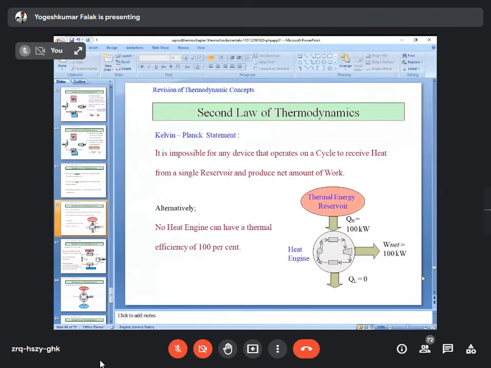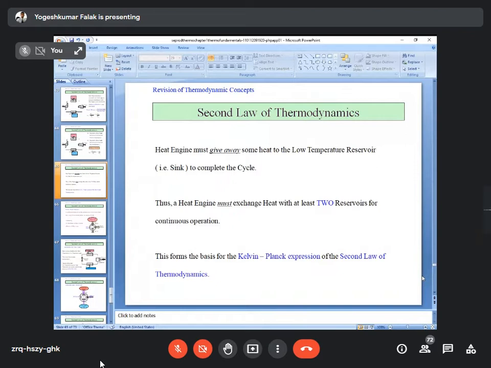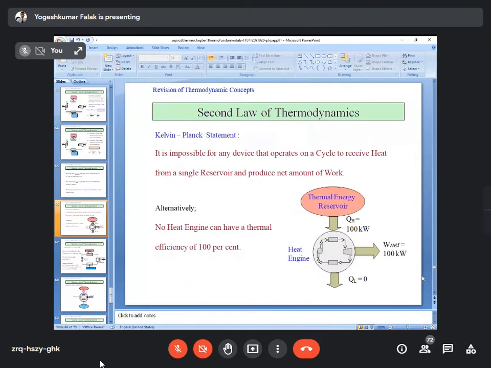Kelvin Planck statement is a clause statement about that. Before going to that, see here, a heat engine must give away some heat to the low temperature reservoir, that is called the sink, to complete the cycle, right? Thus, a heat engine must exchange heat with at least two reservoirs for continuous operation. This forms the basis for Kelvin Planck expression of the second law of thermodynamics. So move to the next part. Kelvin Planck statement: it is impossible for any device that operates on a cycle to receive heat from a single reservoir and produce a net amount of work.